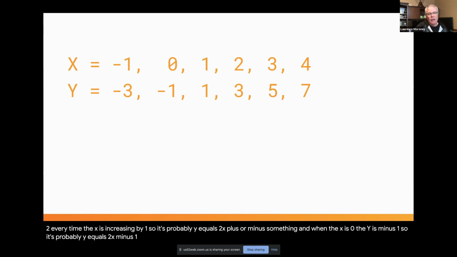And you'll be right. But think about what you just did. You started making guesses. You started measuring those guesses. You started optimizing those guesses until you came up with an answer.